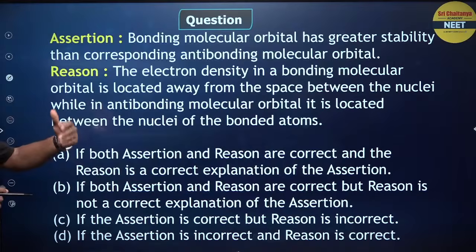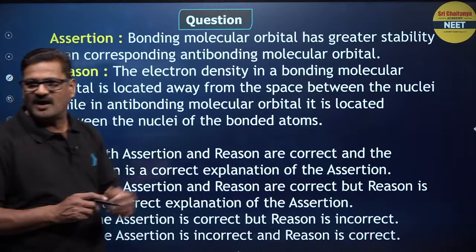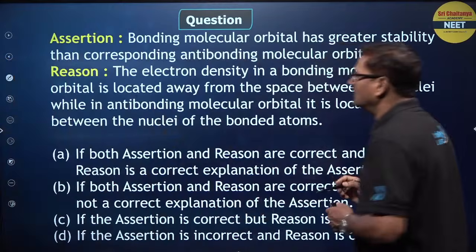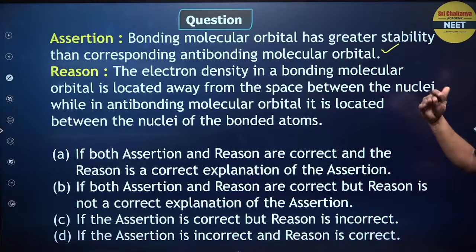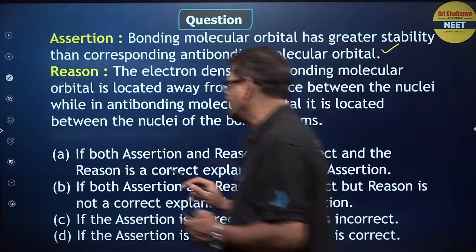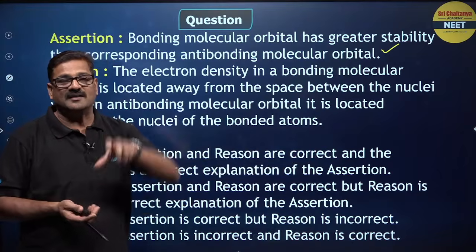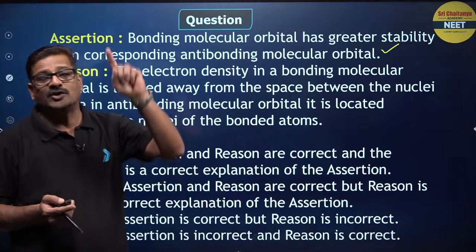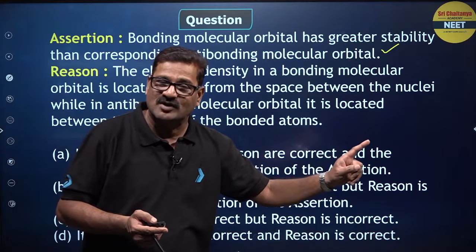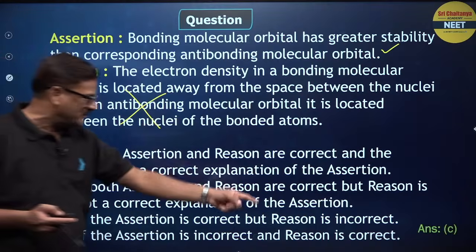Here it is. Bonding molecular orbital has a greater stability than the corresponding anti-bonding molecular orbital. Of course, it is correct. And the reason says the electron density in a bonding molecular orbital is located away from the space between the nuclei, while in an anti-bonding molecular orbital it is located between the nuclei. This is completely wrong. The anti-bonding molecular orbital electron density stays away from the bonded nuclei, according to LCAO, linear combination of atomic orbitals. So your answer is going to be C.